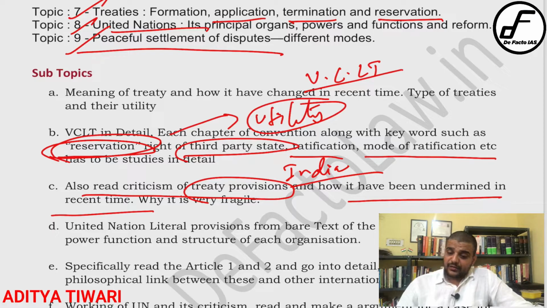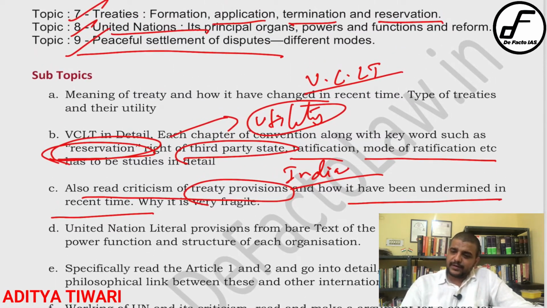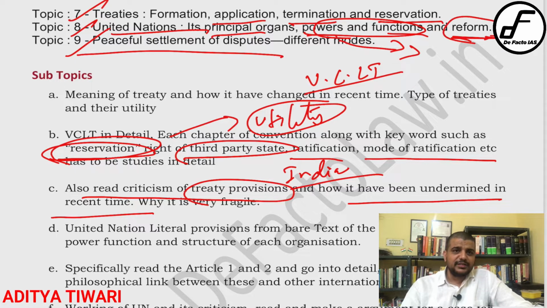Then we will come to the United Nations. The topic is principal organs, power, function, and reform. These are the three things: principal organs, power and function, and reform. Power and function sometimes go hand in hand, and reform is basically with respect to India. When we are talking about reform, power, and function, remember that only two organizations are important for the purpose of power, function, and reform.